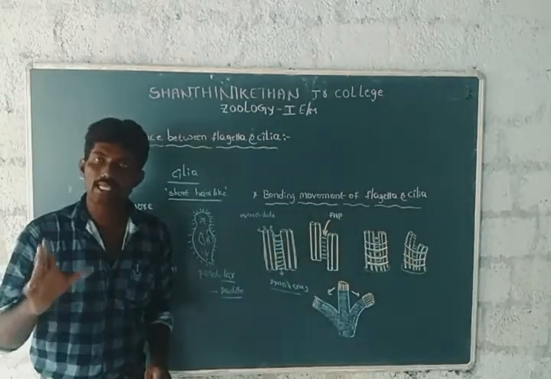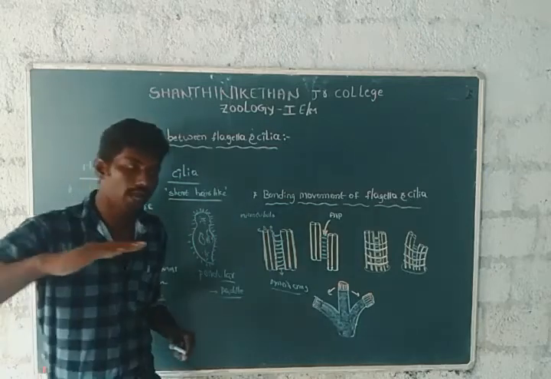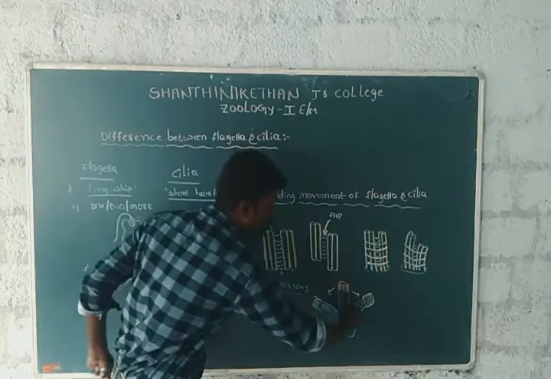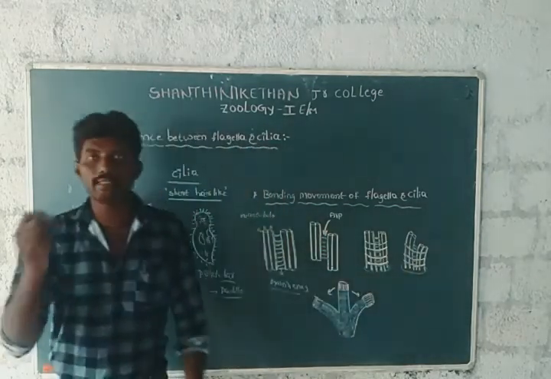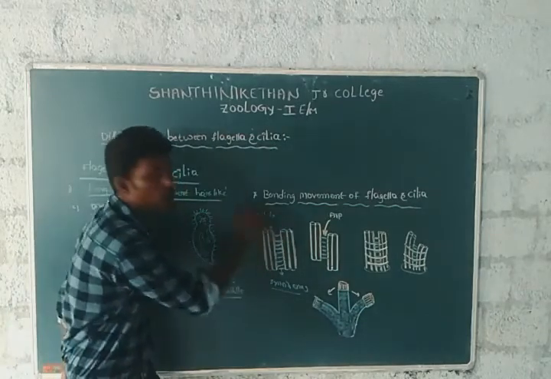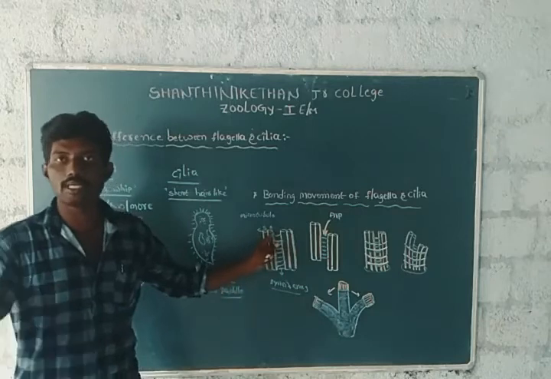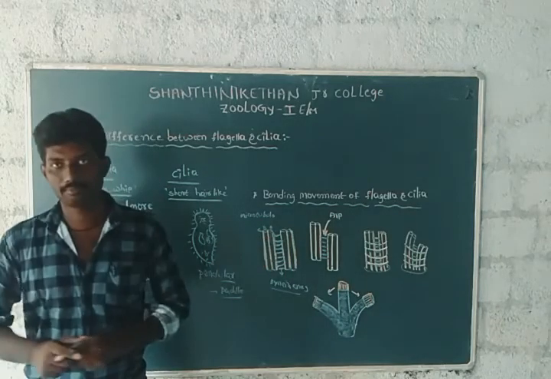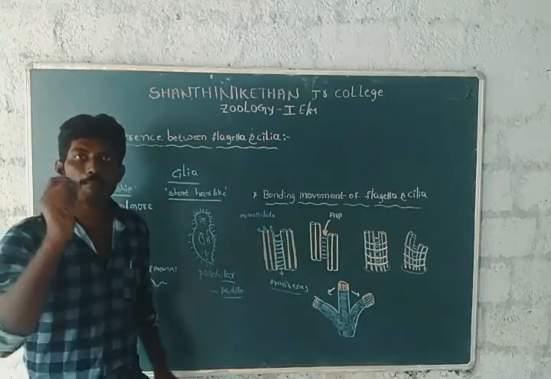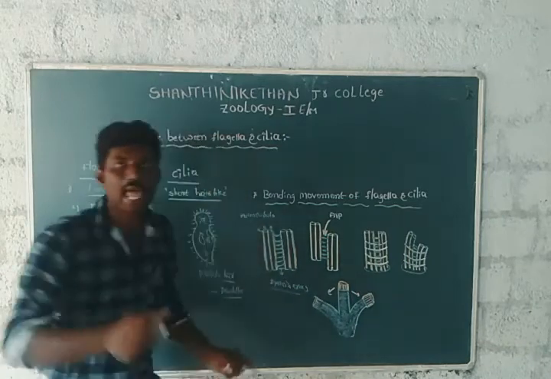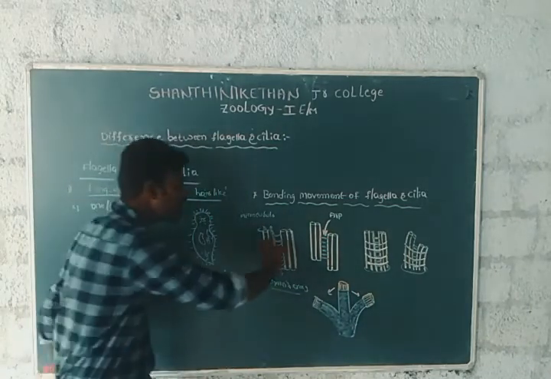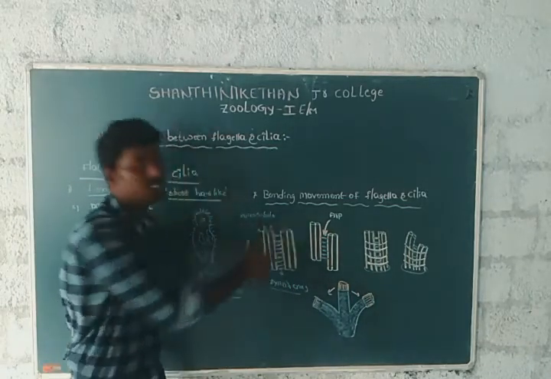Now the topic is the bending movement of flagella and cilia. When the flagella and cilia start the bending movements, at that time the microtubules A and B slide past each other in opposite directions.